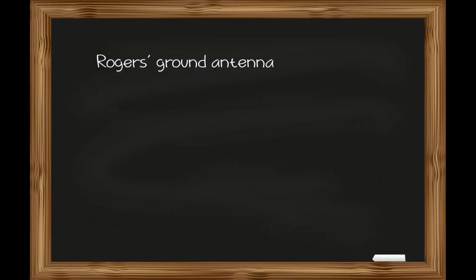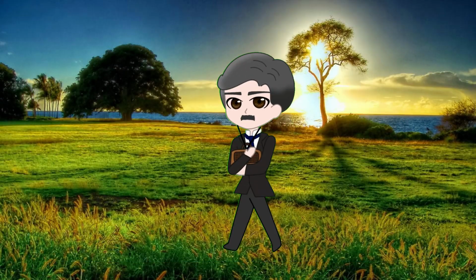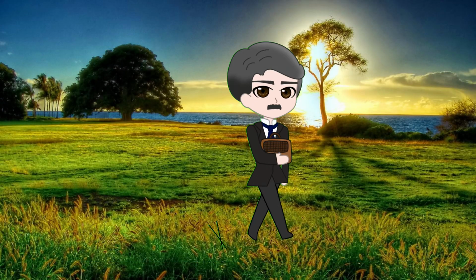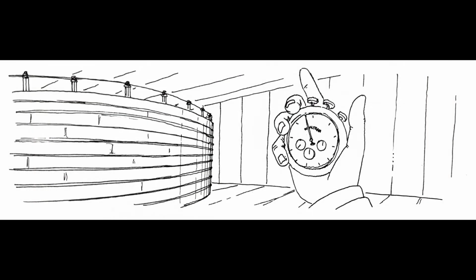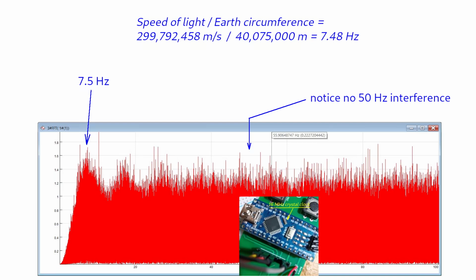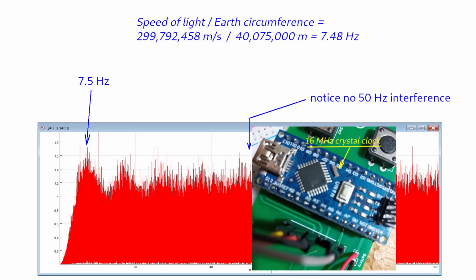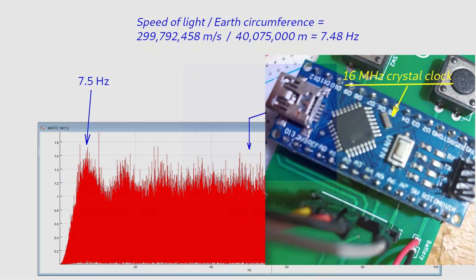Let's talk evidence. We have Rogers' ground antenna achieving crystal clear intercontinental radio. The 85 millisecond echo, first claimed by Tesla and later verified. 7.5 Hertz rhythmical variations in epsilon naught detected in our experiments.